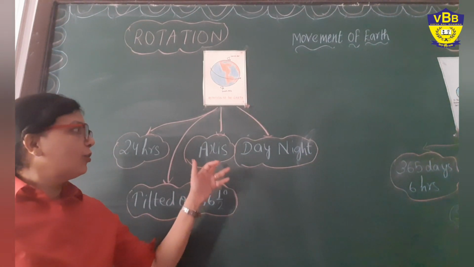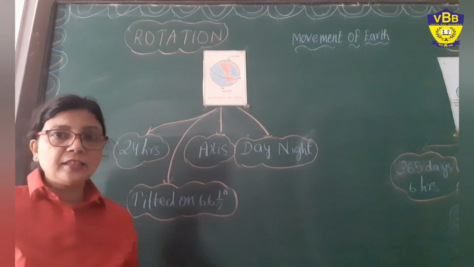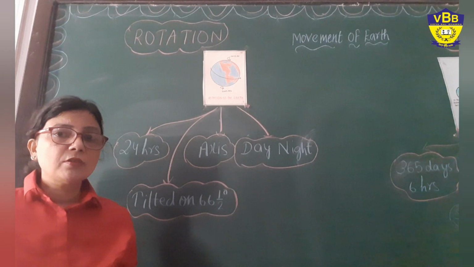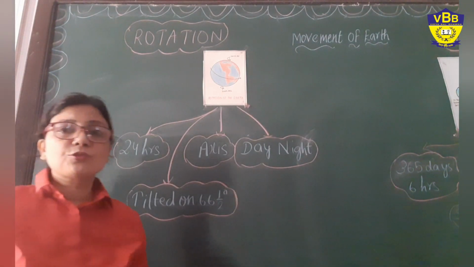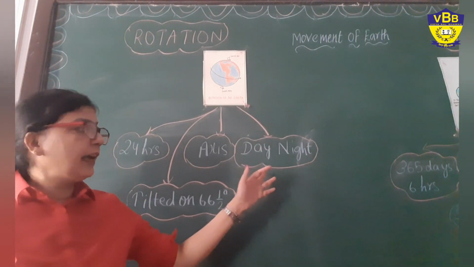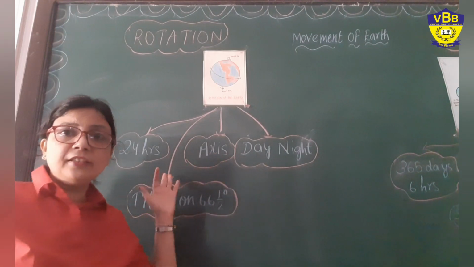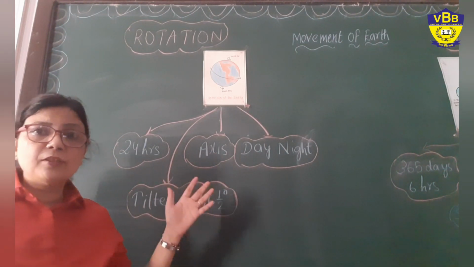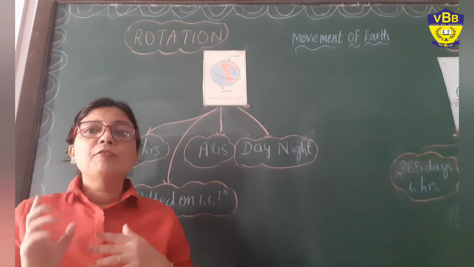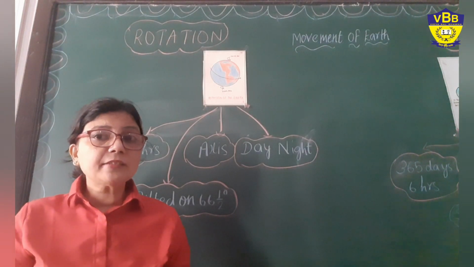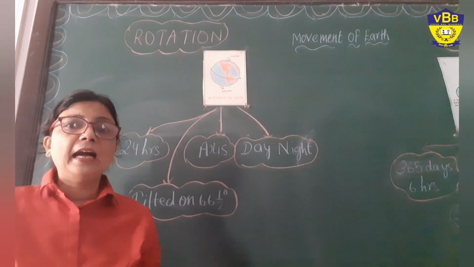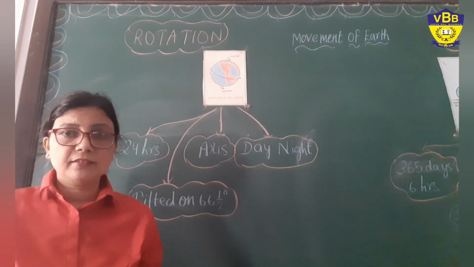Okay? And now its axis. As you know, axis is an imaginary line which joins our north pole to south pole. What does rotation cause? Rotation causes day and night. As you know, it takes 24 hours to complete one rotation, and it always rotates west to east. So that is the main reason the sun always rises in the east and sets in the west. Understood?